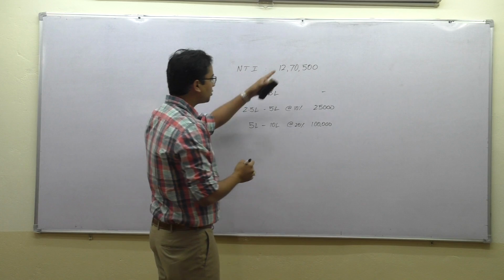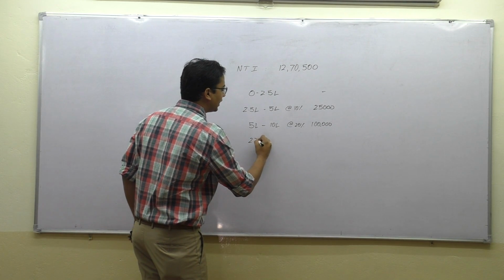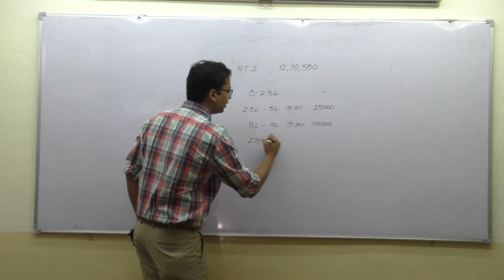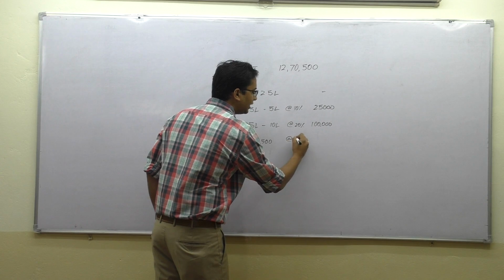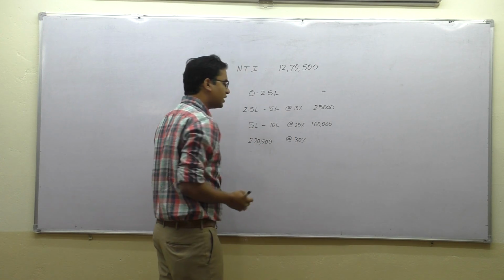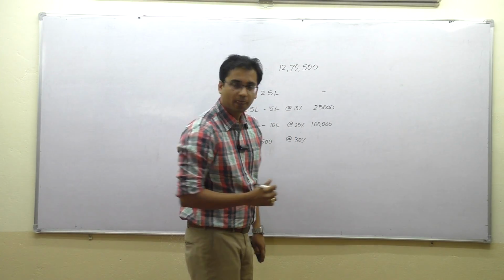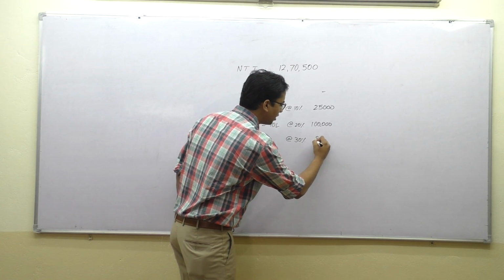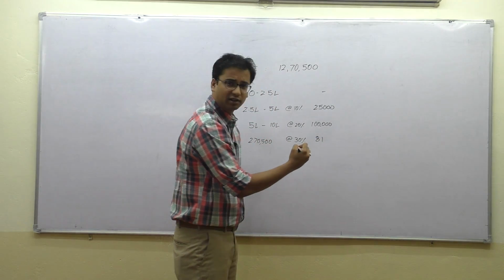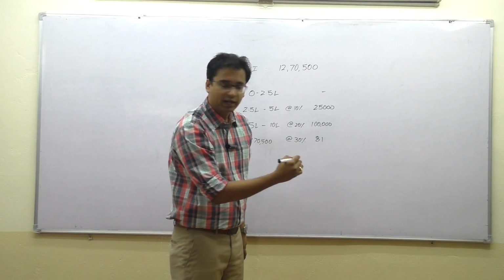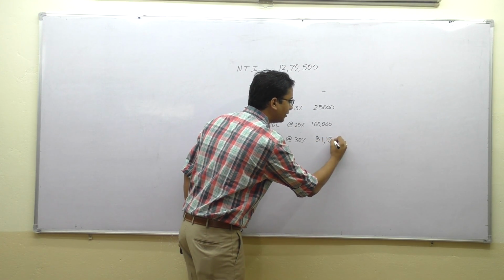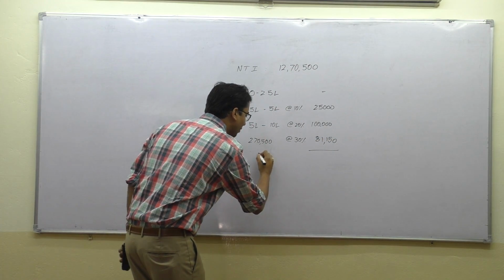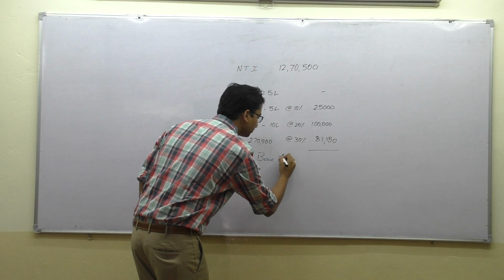Now you tell me, how much more is left? 2,70,500 at the rate of, how much is that? 81,000, perfect figure. 81,150. Come on, do the total and tell me what is the basic tax?